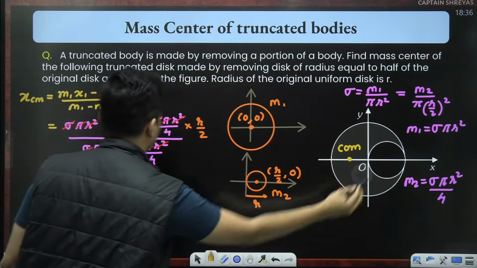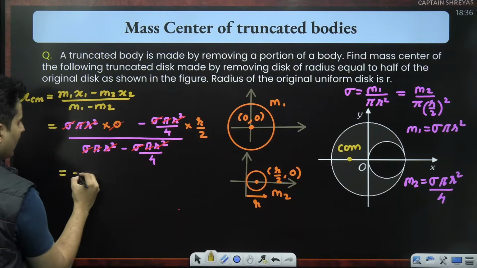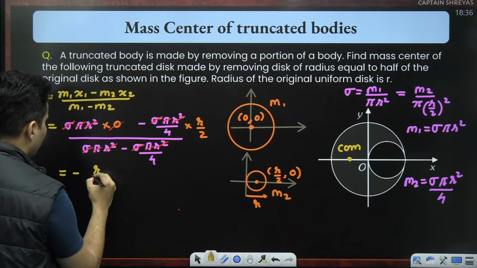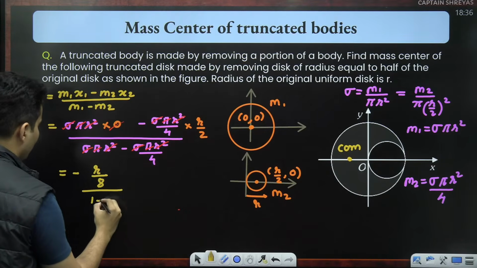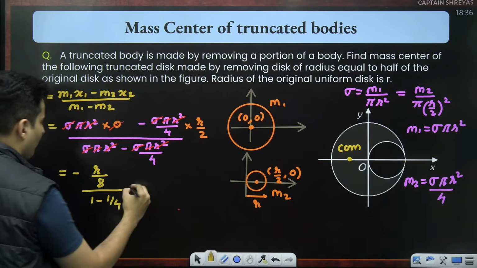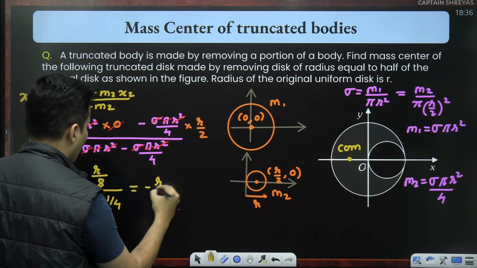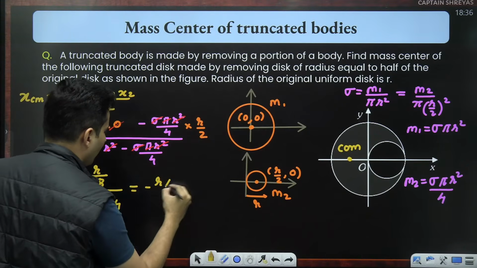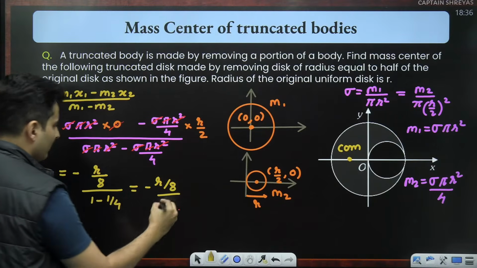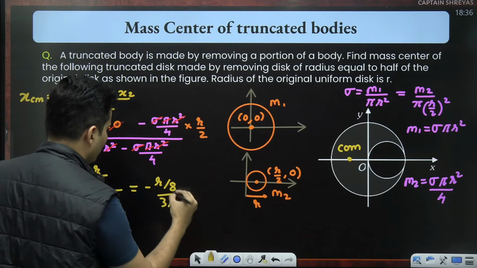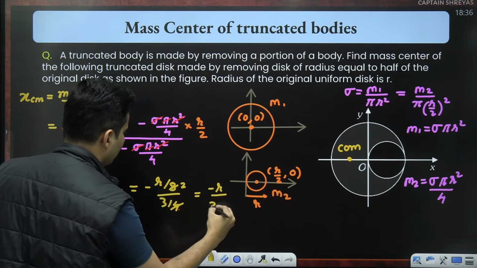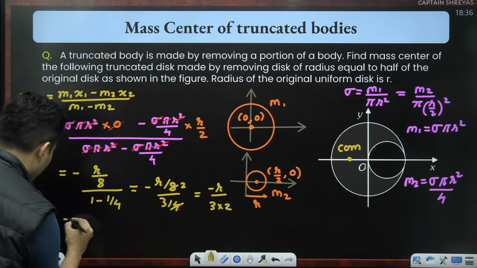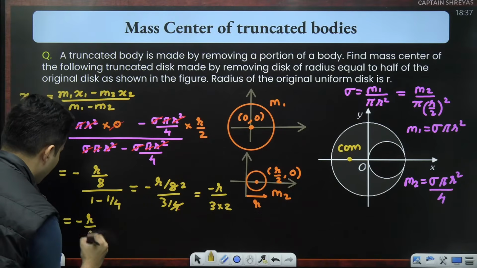So I am left with negative r by 4 into 2, which is 8, whole thing divided by 1 minus 1 by 4, which is 3 by 4. 4 goes with 8 2 times. So it will be minus r by 3 multiplied by 2, which is minus r by 6.